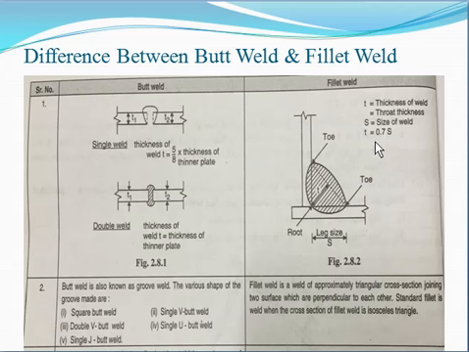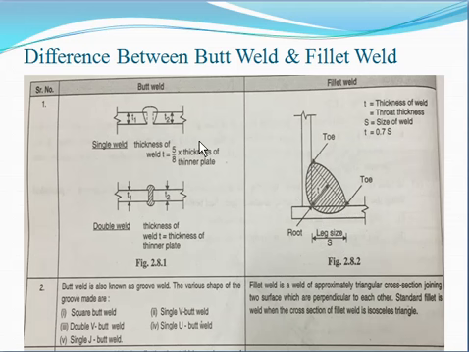The value of k is given in IS 800 table number 22, page number 78. Okay, this is all about the fillet weld. This is the leg size.